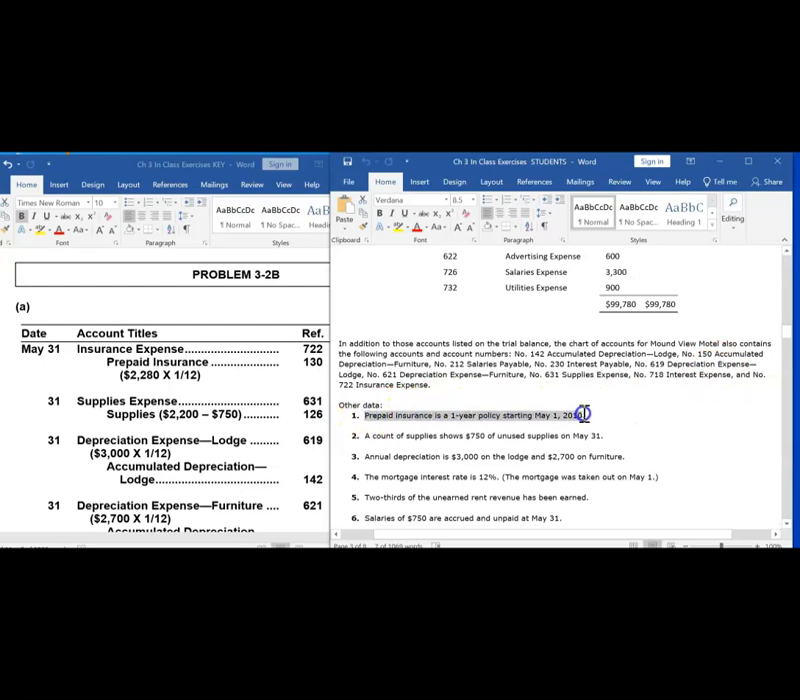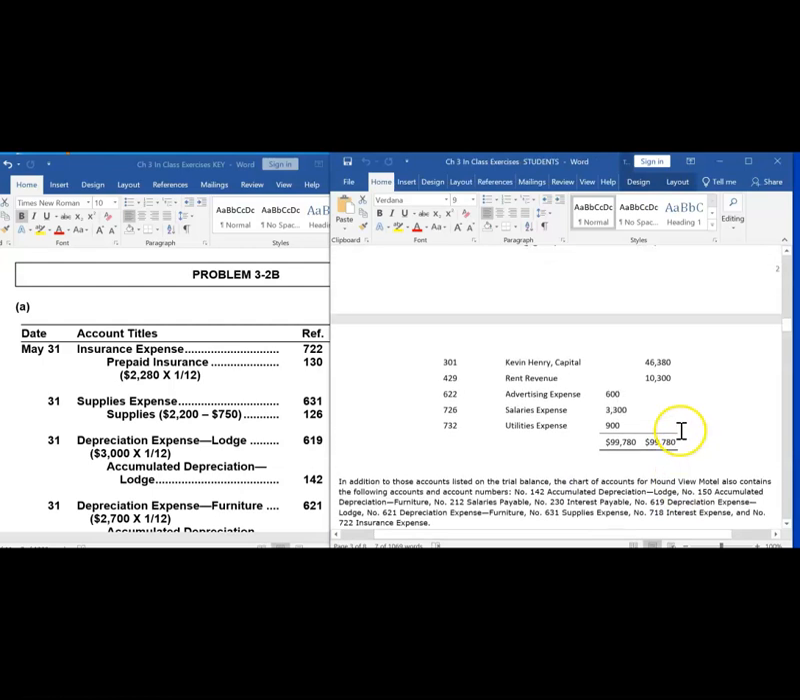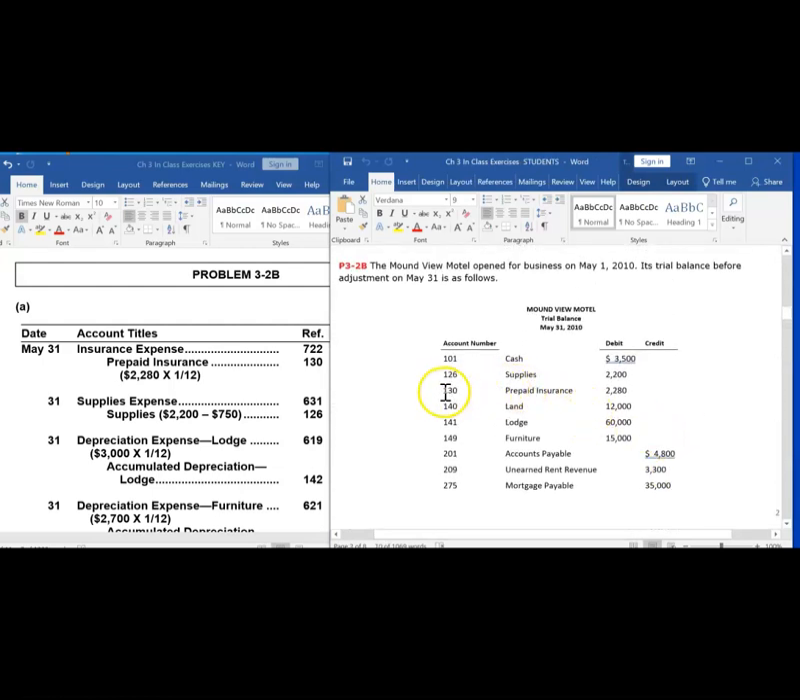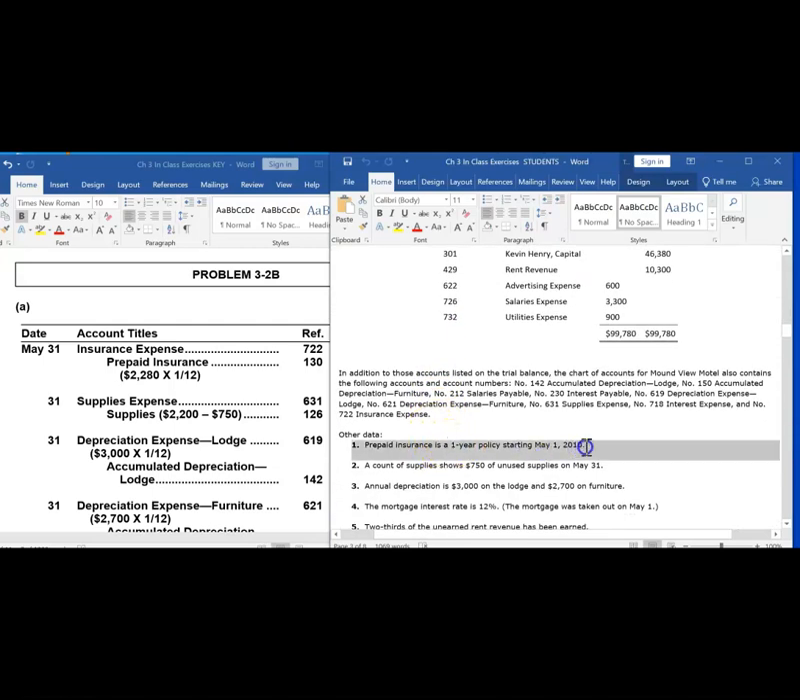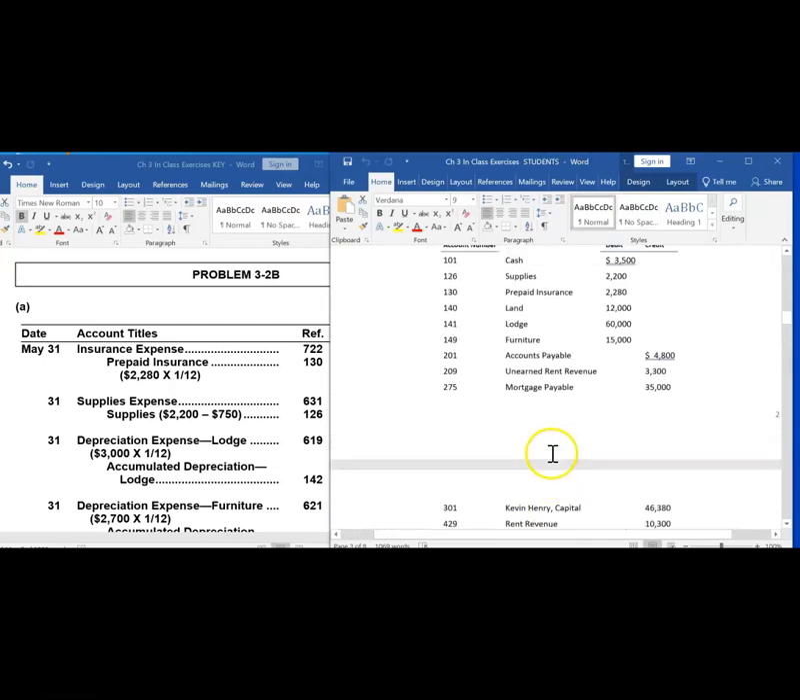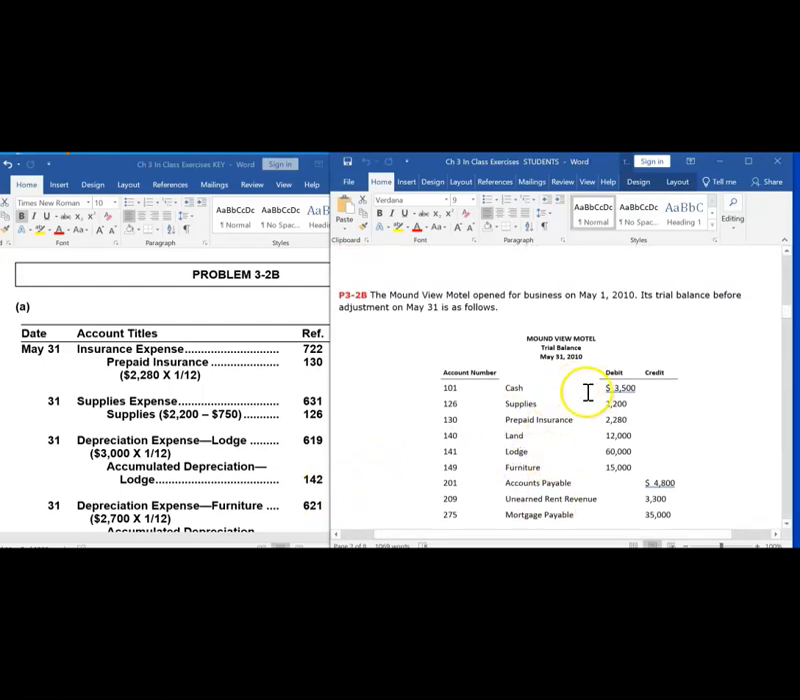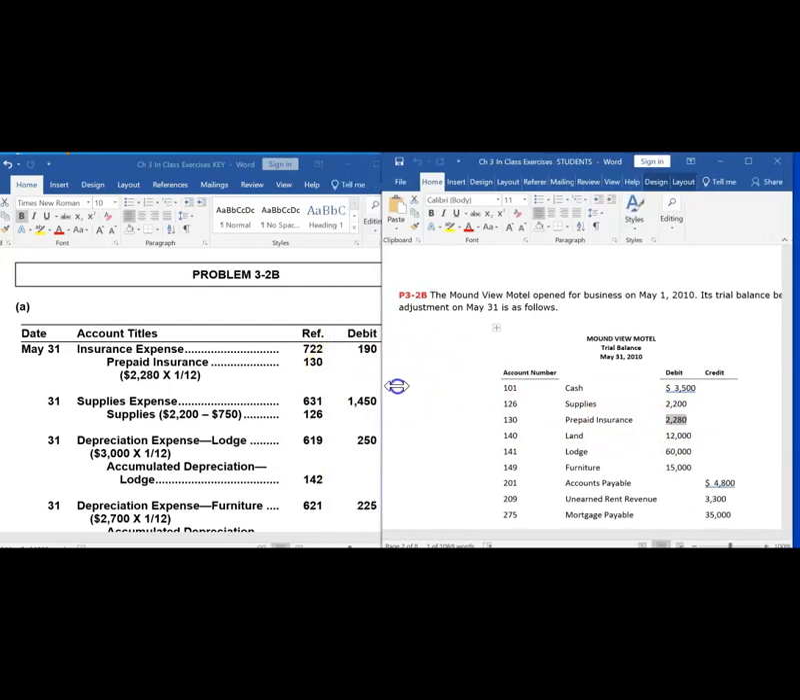Prepaid insurance is a 1-year policy that started on May 1st. Going up here, I see in the general ledger that we have a balance in prepaid insurance of $2,280. They told us that prepaid insurance is for a 1-year policy. The policy began on May 1st of 2010. However, it is now May 31st. We do not still have $2,280 of prepaid insurance because 1 month of it, the month of May, was used up to cover May's insurance requirements. So we need to prepare an adjusting entry to reflect we no longer have $2,280 in prepaid insurance.